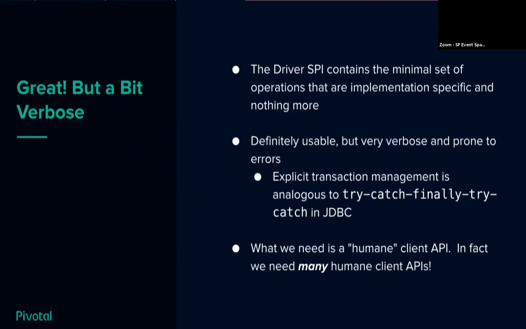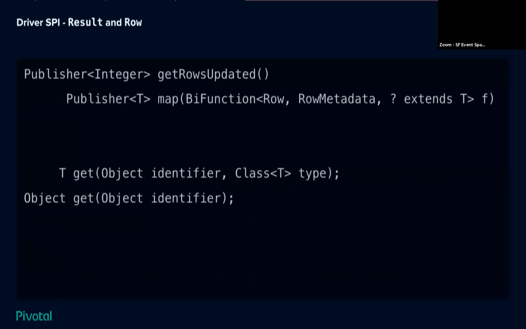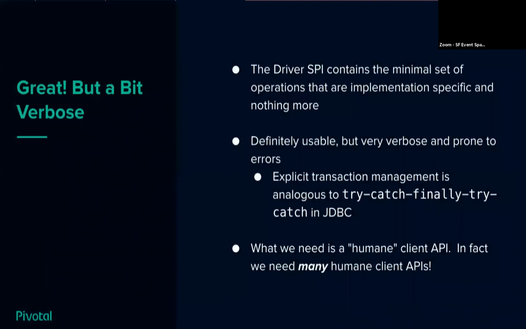So clearly, this API is not humane. What we need is a humane client API. And what we actually need is a lot of humane client APIs. I have some opinions, but if you remember my design back here, I really, really like verbose method names, right? We're not getting charged by the character. We've got autocomplete. I really like that. But you might not. You may enjoy something that's a bit more like JPA. Somebody else might prefer something that's a bit more like MyBatis or something like that. So we view this as an opportunity for not just one client API, but for 1,000 client APIs to bloom. Show us what you want to do.